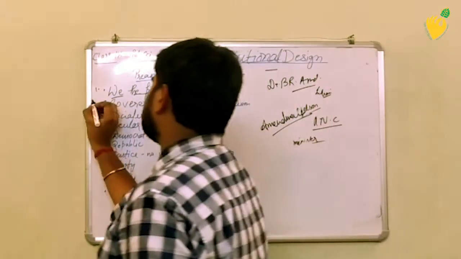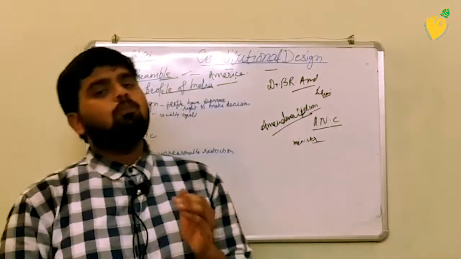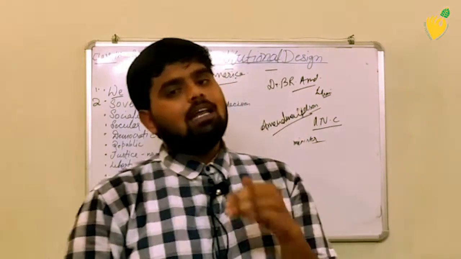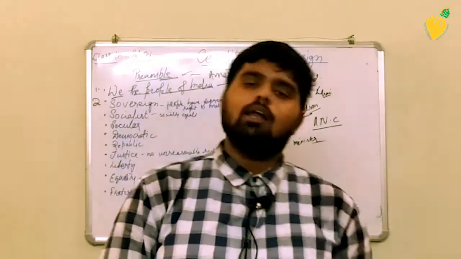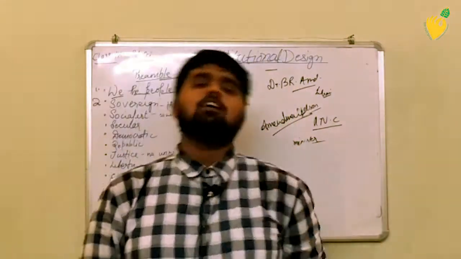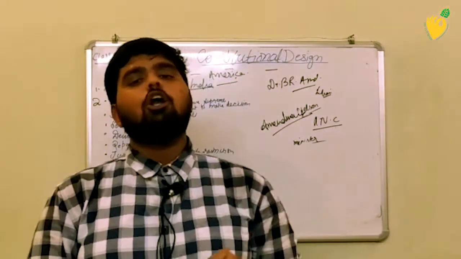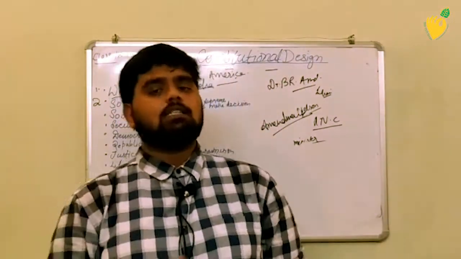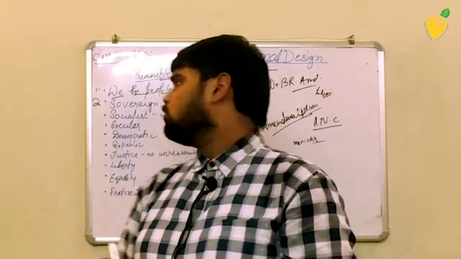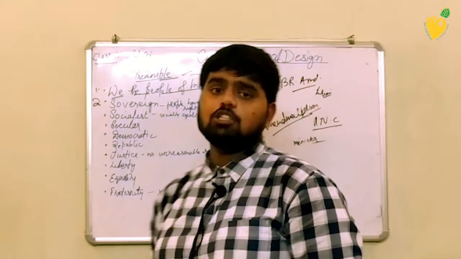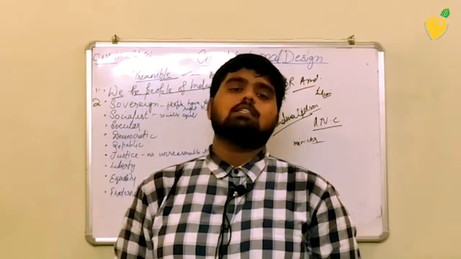Second point says sovereign. Sovereign means people have the supreme right to make decisions. If you are living in a country and you want to take some decision which is related to your life, you have been given this right. No one else is going to take a decision on your behalf. So Constitution has given people the right to take decisions which are in their favor, and it should not hurt the sentiments of others.